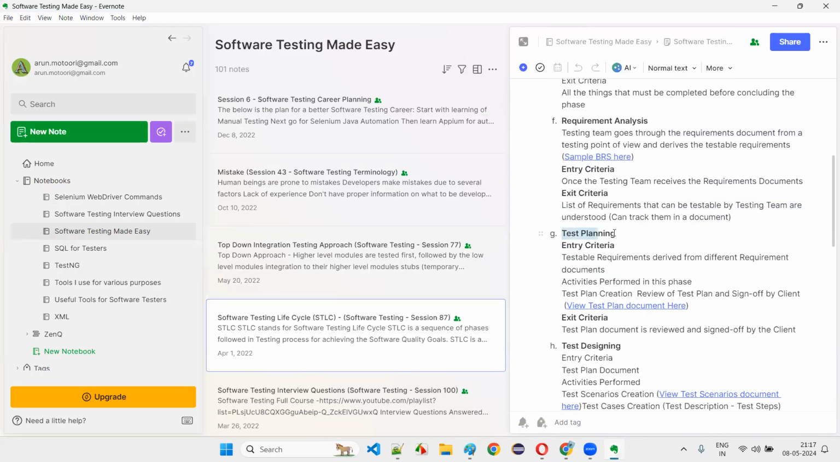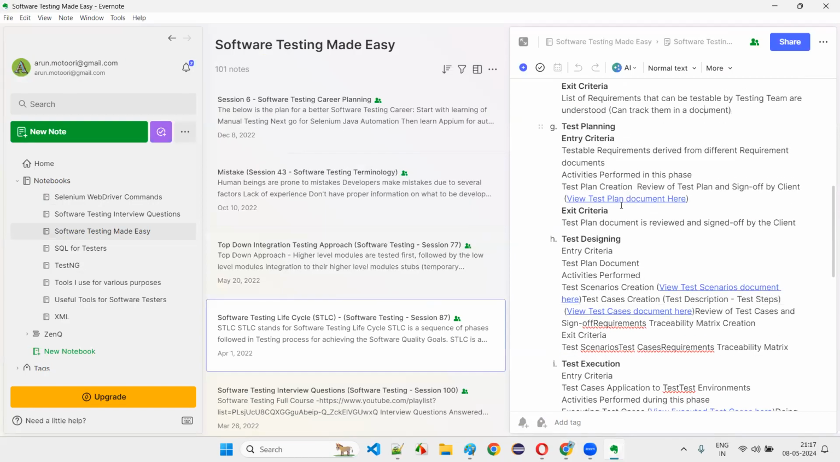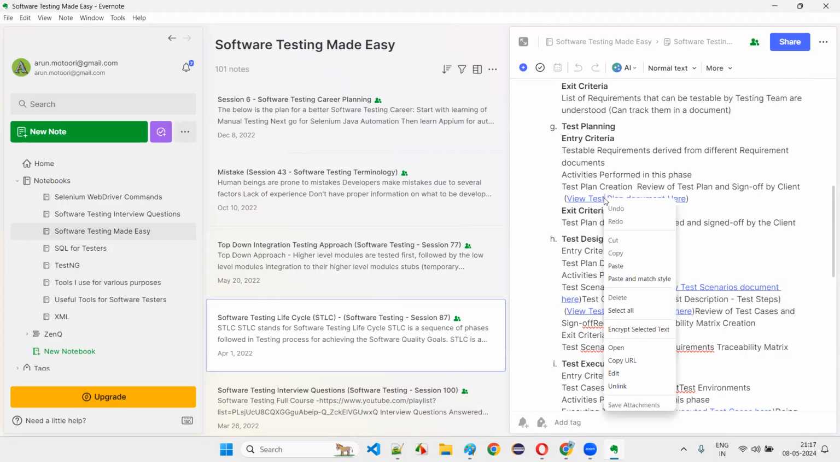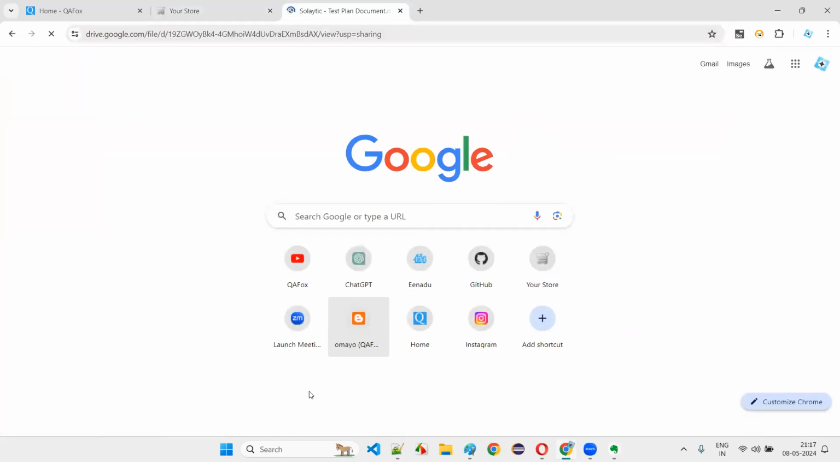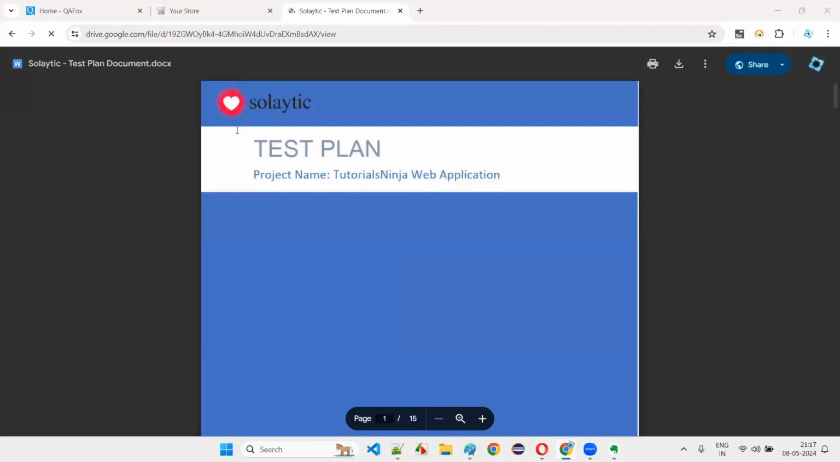Then they'll go to the test planning phase, guys. Once they understand the BRS document and are ready with the testable requirements, they'll start creating a test plan document. I'll show you one test plan document, guys. In the test planning phase, the testing team will create a test plan document. One sample for the test plan document will be like this. Different companies will follow different types of stuff. Let's say Solitic is our company name, and Tutorials Ninja web application.